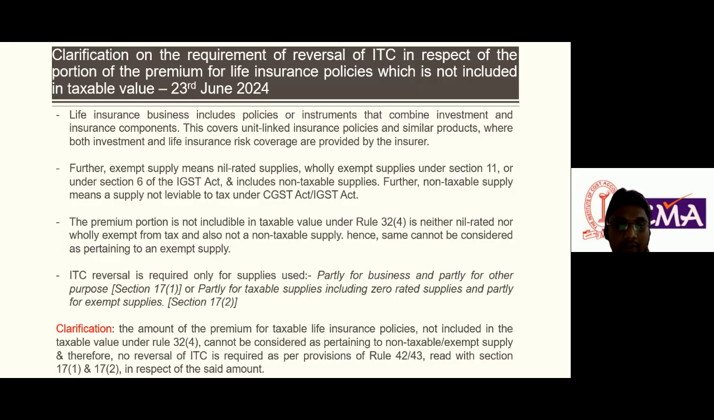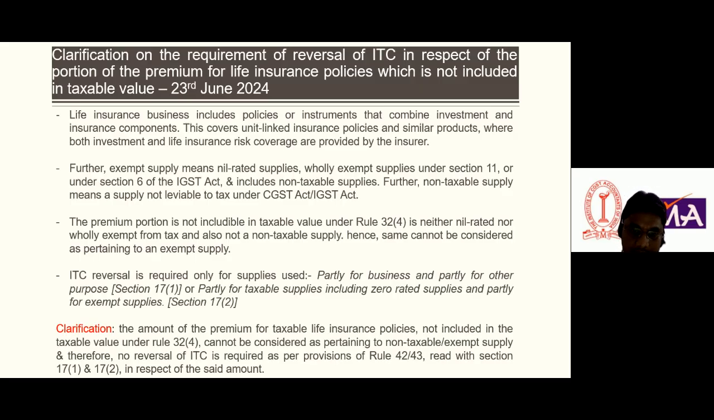So it is not included in the taxable value. Okay, so what is the clarification on whether the ITC should be reversed in respect of the portion of the premium of life insurance policy which is not included in taxable value? So yes, the amount of the premium for a taxable life insurance policy that is not included in taxable value, that is, the investment premium amount which is not included in the taxable value,